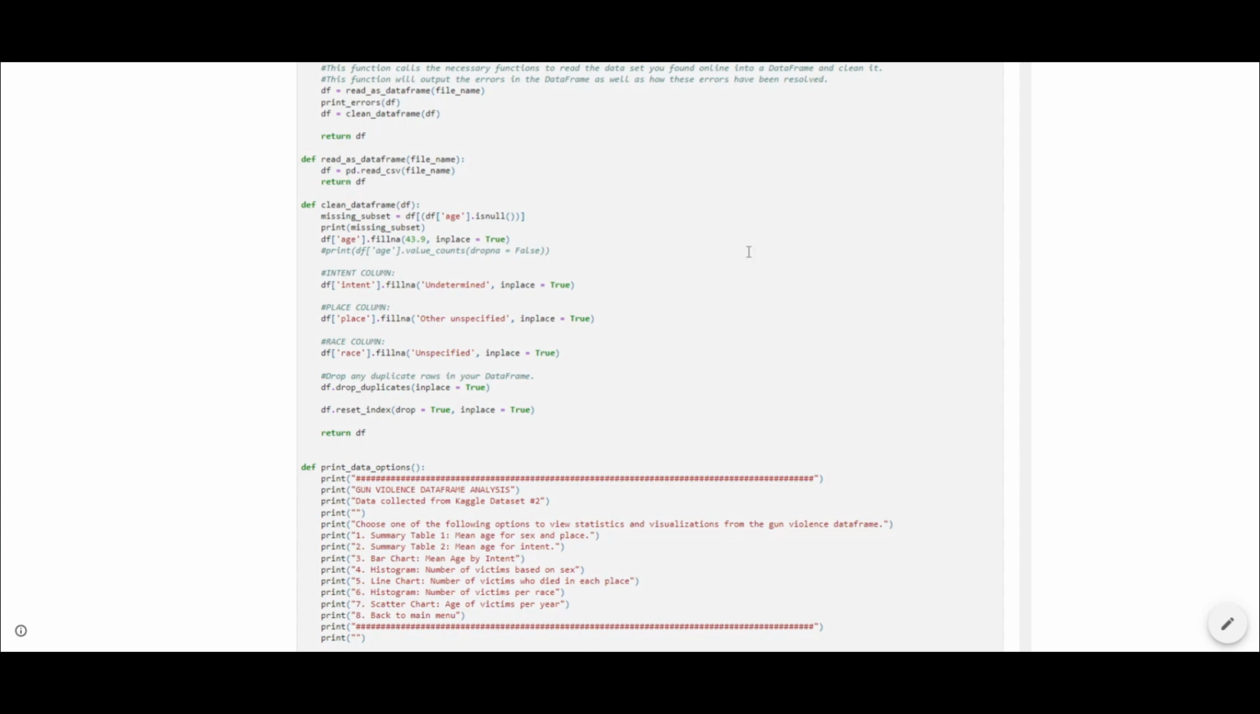We use this by doing pandas data frames, which is basically a 2-dimensional array, and it holds values within a table and columns. An example of how I used it in this program is that I take the CSV file of the data set and I read it into a data frame here with this function. And then I can easily use that data frame to clean it. There were a lot of missing values within the age, intent, place, and race columns, and I filled those using this code to replace those empty values with things like undetermined, unspecified, and then for the age, I used the mean age just so that I can not lose any valuable data while keeping the integrity of the data set.